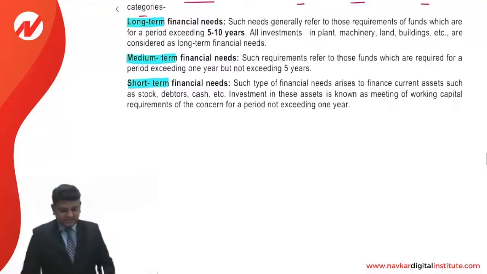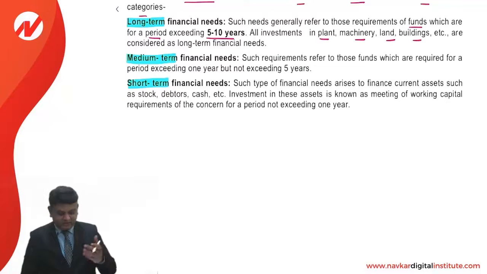Long-term needs generally refer to those requirements of funds which are for a period exceeding 5 to 10 years. All investments in plant, machinery, land, building, and so on are considered long-term financial needs.